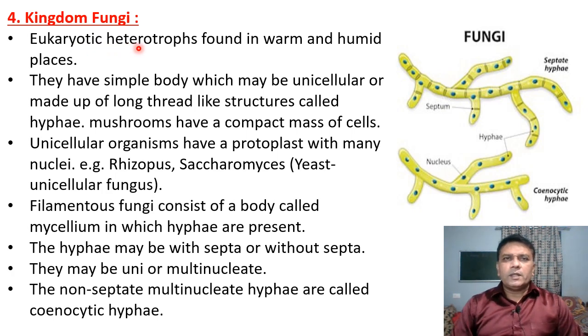It means they are dependent on other organisms for their food material or nutrition. Then they are found in warm temperature regions and humid places. Humid places are those where moisture is present in the atmosphere. Then they may be unicellular or multicellular.